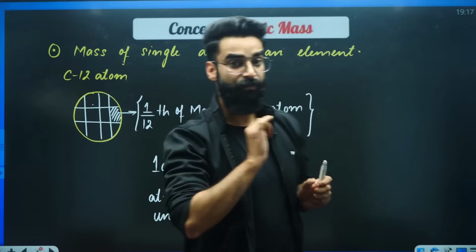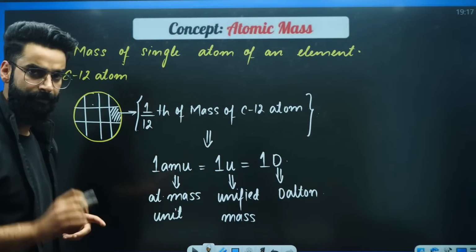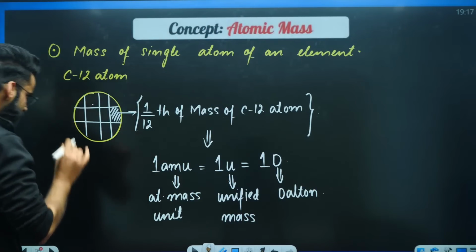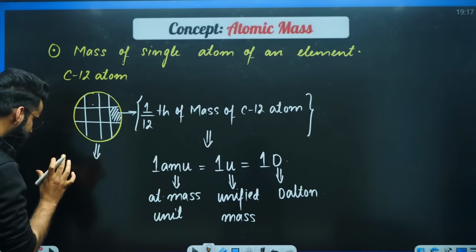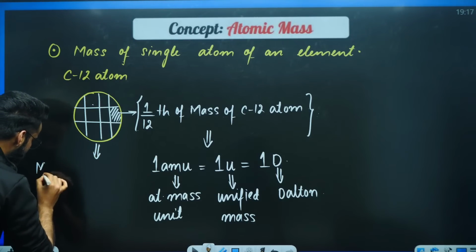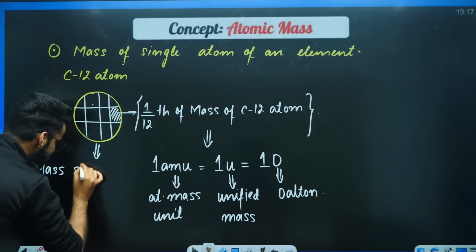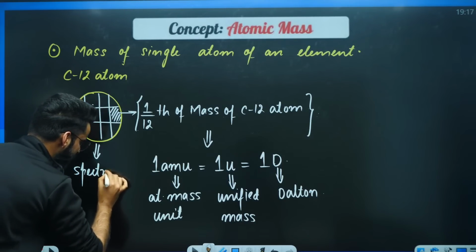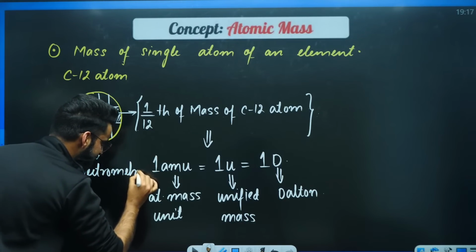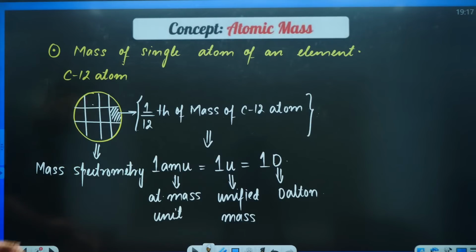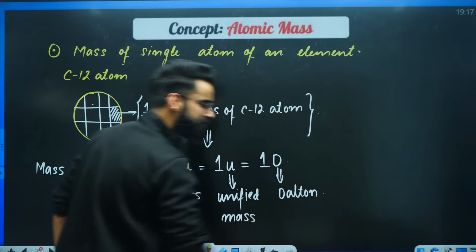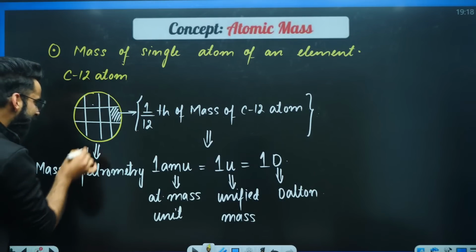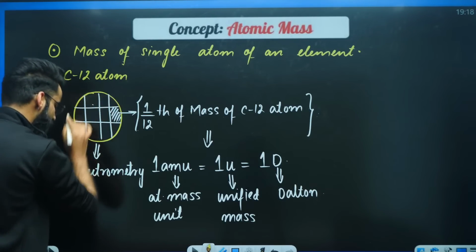One more thing I would want to share with you right now. Have a look. My dear students, what scientists did is they used a technique called mass spectrometry. By using mass spectrometry, they calculated the mass of the whole carbon-12 atom.